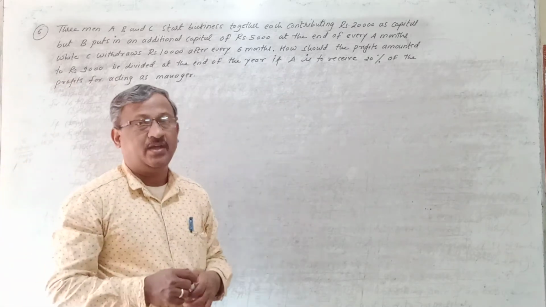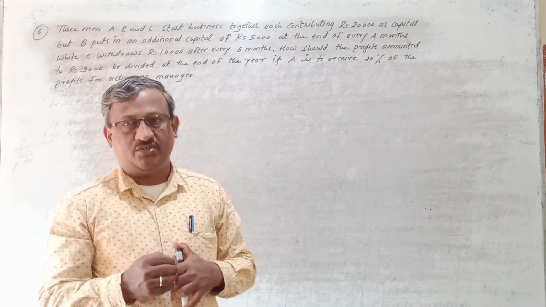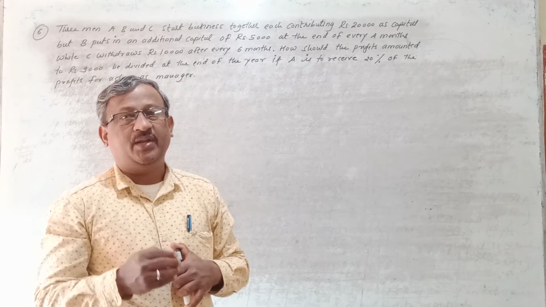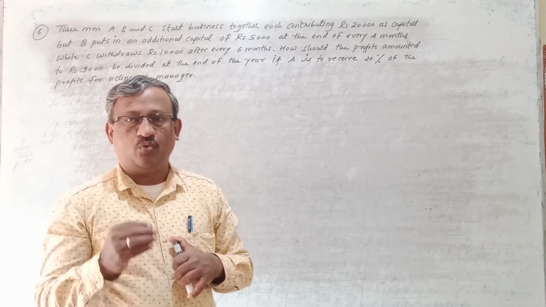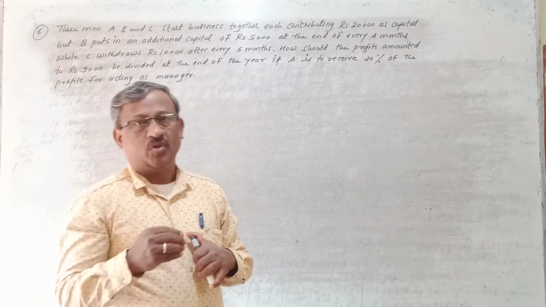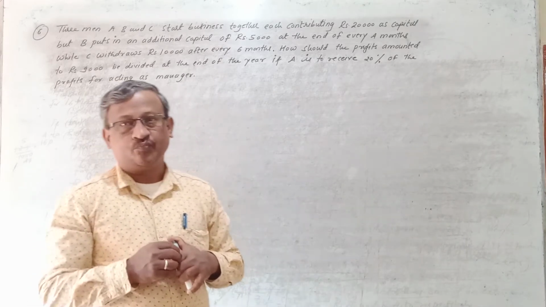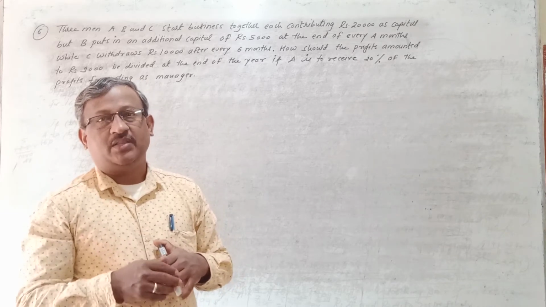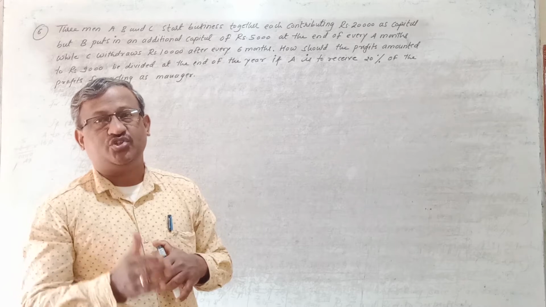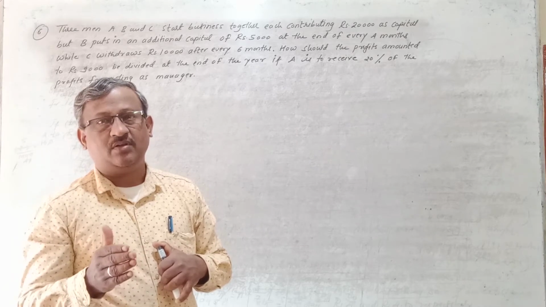So A is acting as a manager, and for that he is paid 20% of the profit. From the total profit earned, 20% share will go to A for acting as manager. And the balance profit, that is the remaining 80%, is again shared among these three persons in the capital ratio.